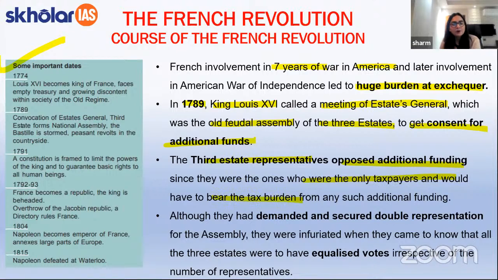Apart from this, students, it will be important to note that although the third estate was given a representation in the assembly, however, as I've told you in the previous slides, the third estate was the majority of the population in France, but their vote was equalized with the rest of the 2 estates. यानी कि अगर एक वोट क्लर्जी का है तो एक वोट नोबिलिटी का है और उतना ही वोट third estate का भी माना जाएगा, despite the fact that most of the population was a part of the third estate. And it is one of the major reasons why the third estate again was infuriated and later rose into rebellion.